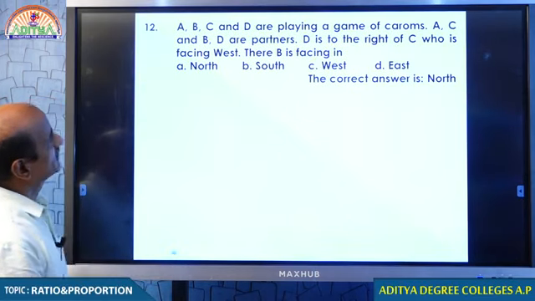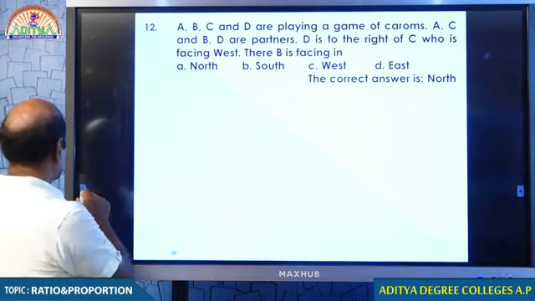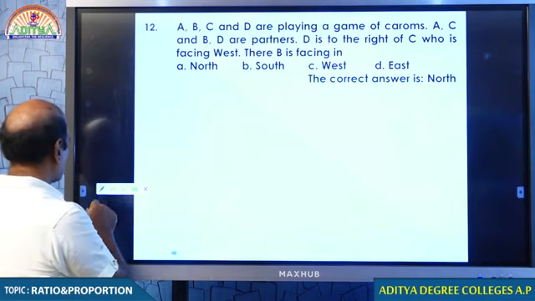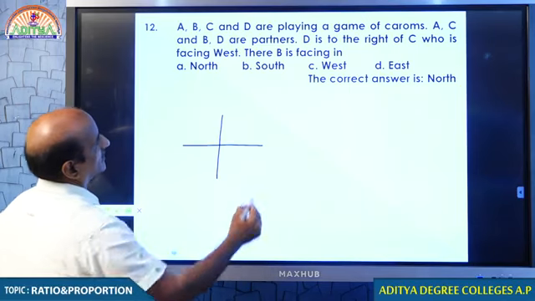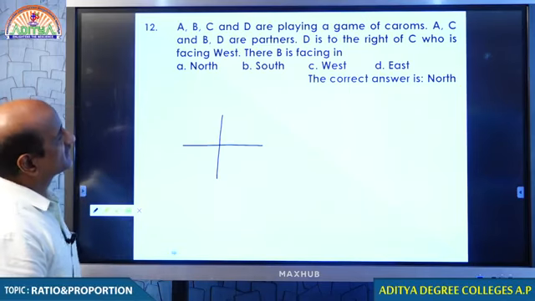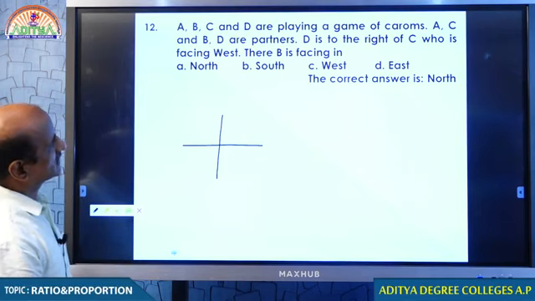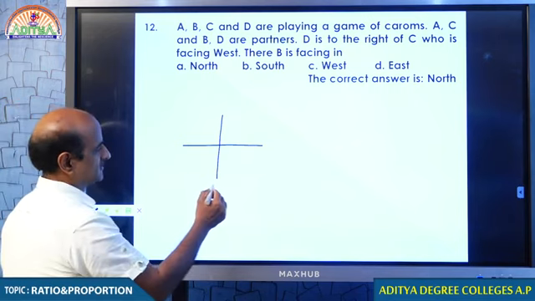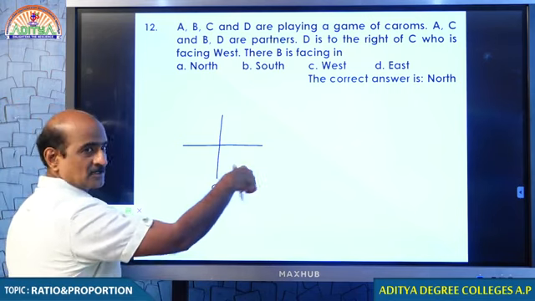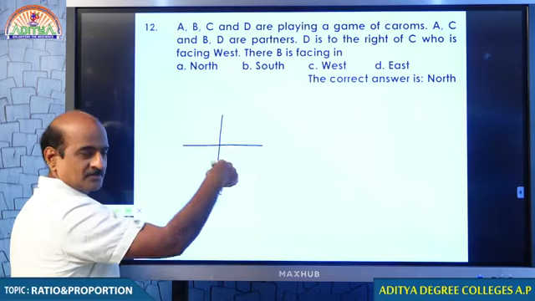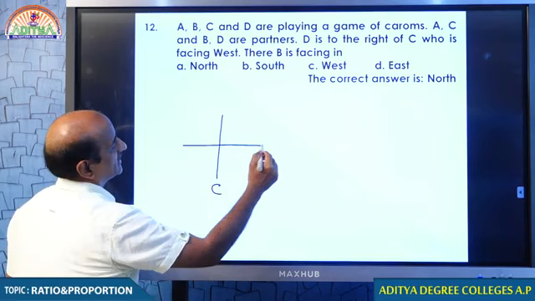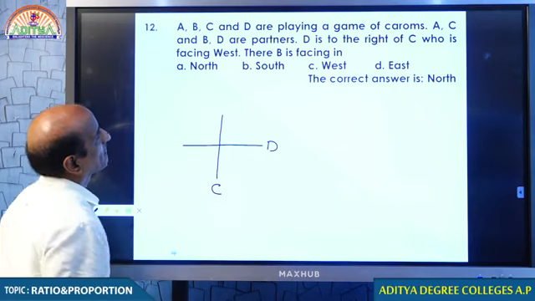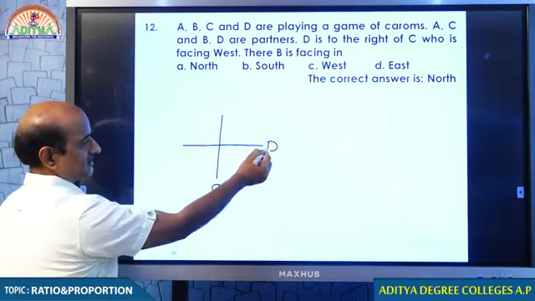Question number 12. Here is the question. What are you given? A, B, C, D are playing a game of caroms. A, C and B, D are partners. D is to the right of C. Here is C. What is right of C? Just imagine if C is here, D will be right here. So D is right of C.